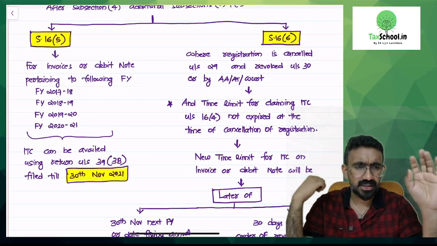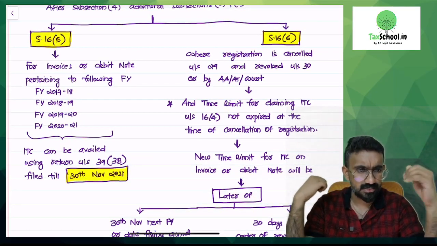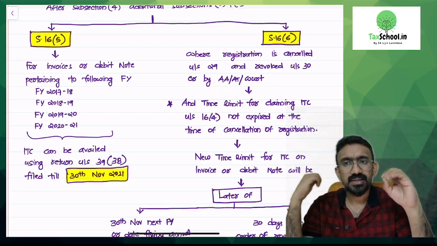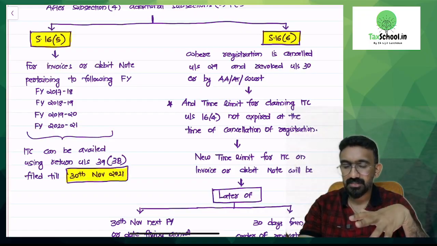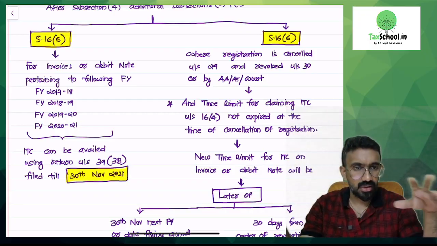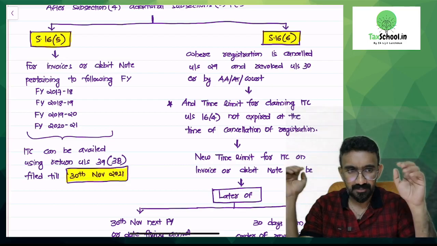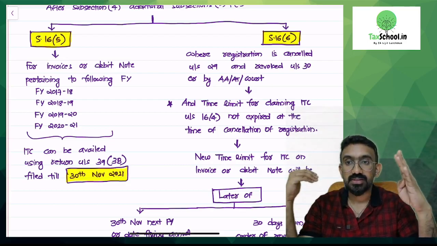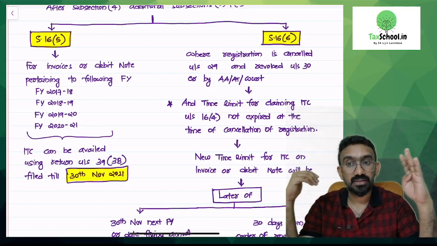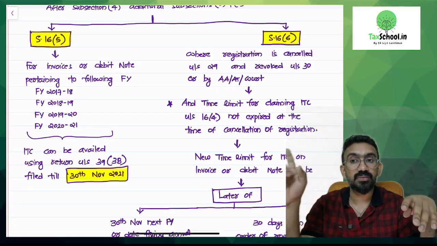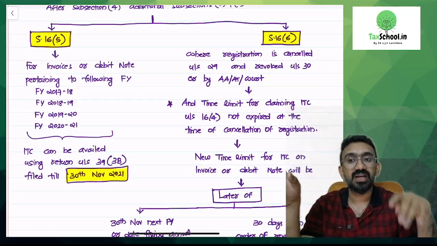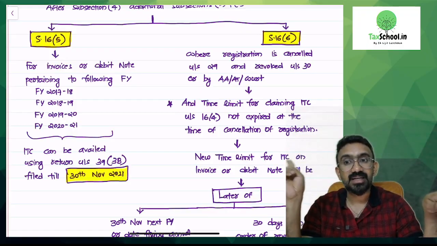16(5) is not a complicated provision at all. Since Prem has asked, I am just giving you an explanation once again. 16(5) says that the normal time limit is next year 30th of November, or annual return, whichever is earlier, right? For the first 4 years, they have extended this time limit till 30th of November 2021. So what will be the time limit for claiming ITC on financial year 17-18 invoices? 30th of November 2021. 18-19 invoices?